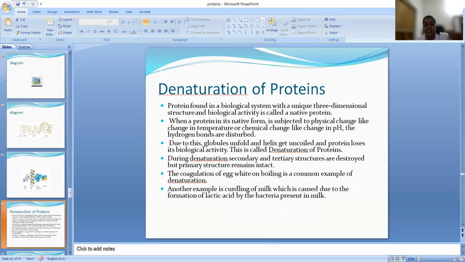The protein loses its biological activity, and that is called denaturation. So when you apply any physical change like temperature or chemical change like pH, hydrogen bonds are disturbed and uncoiling takes place, resulting in denaturation of the protein. The coagulation of egg white is an example. Another example is curding of milk. These two are examples of denaturation of protein.